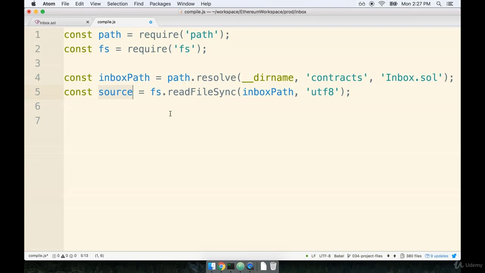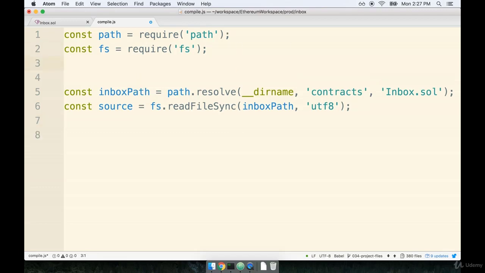Okay, so now that we've got all of our source code from that contract file inside this source variable right here, we can now write the actual compile statement by using the Solidity compiler. We'll first start by requiring in the Solidity compiler at the top. So I'll say const solc is require solc, and then we can call solc.compile. We'll pass in our source code, and then we also have to specify the number of different contracts that we are attempting to compile. In this case, it's just one. And that's pretty much it.